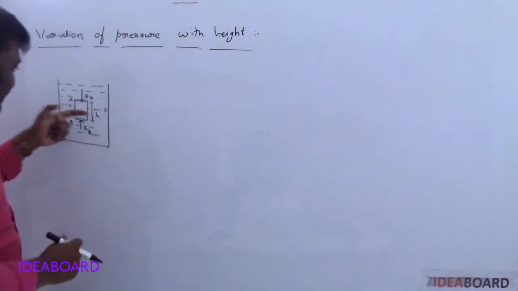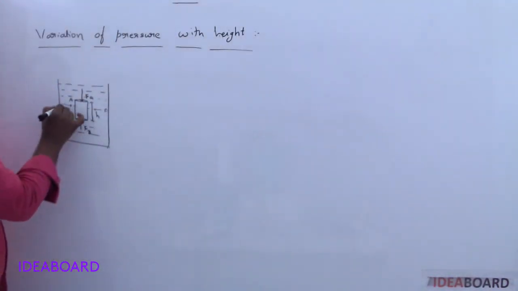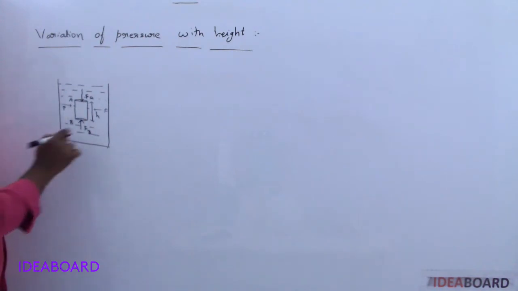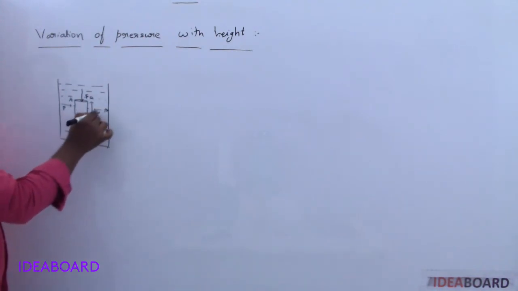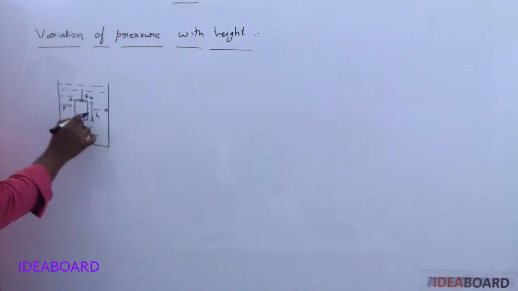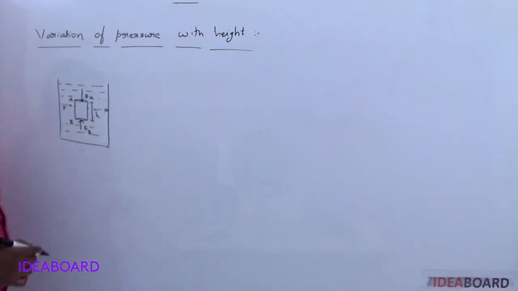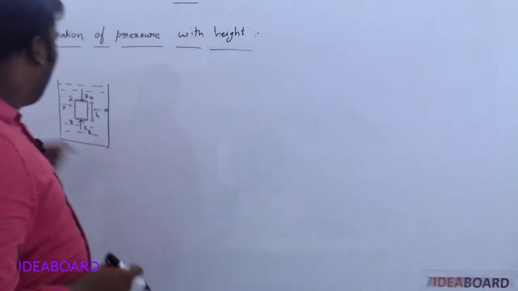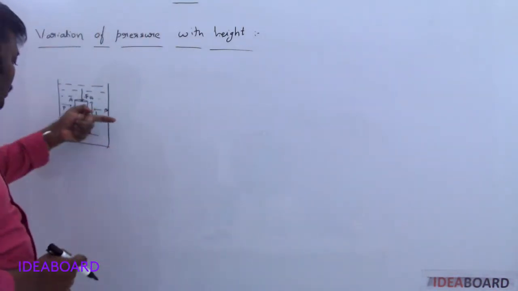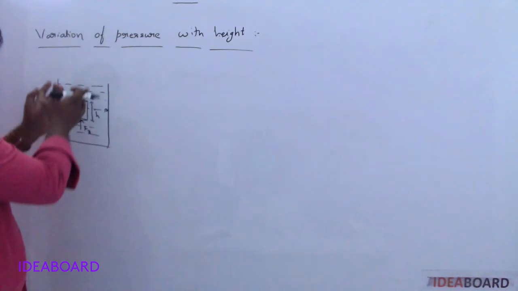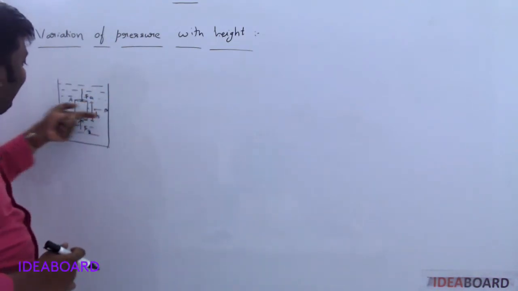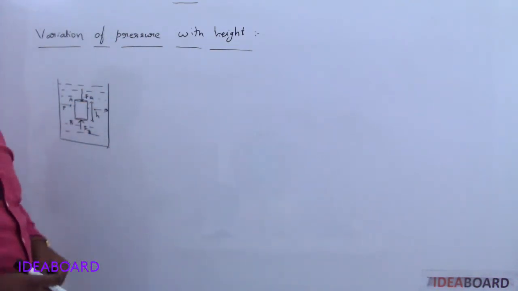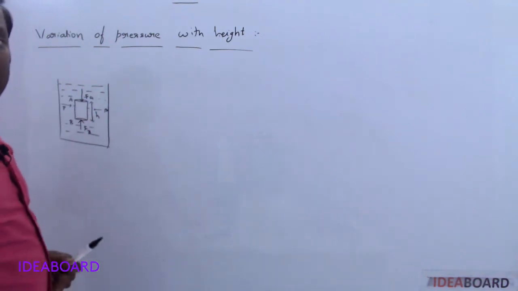So both are at the same level, so the pressure acting at this point is equal to the pressure acting at this point, and both are equal and opposite. So the net force becomes 0 along this line. So along this curved face, we didn't get any net force.